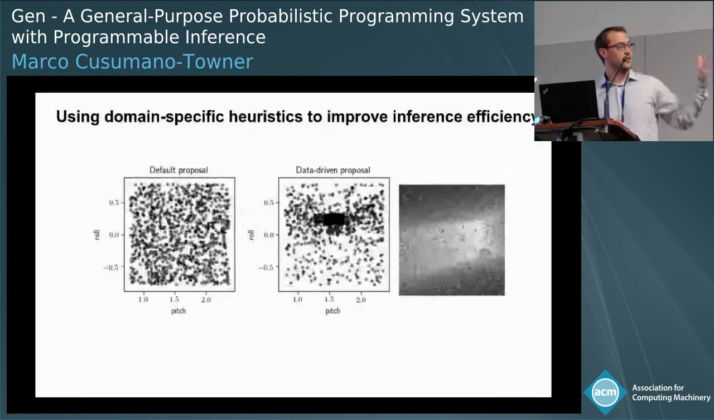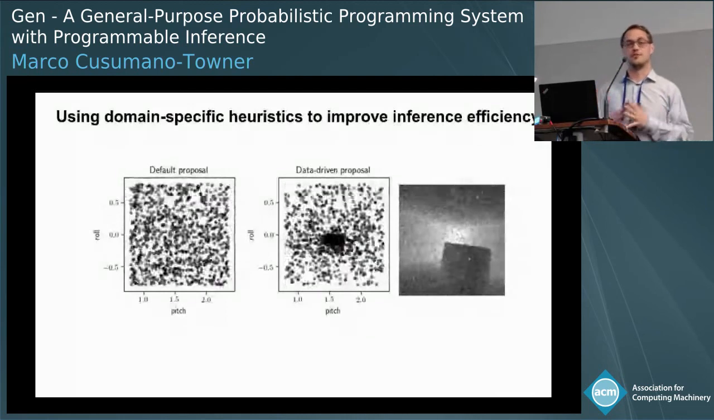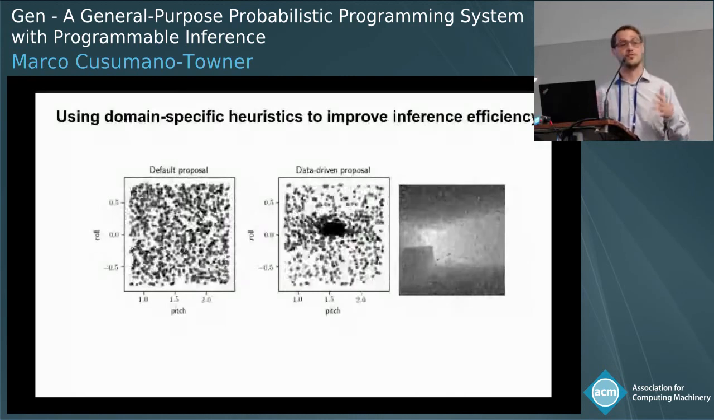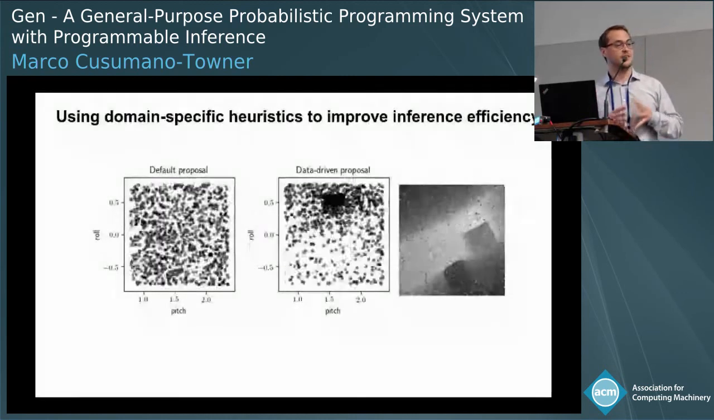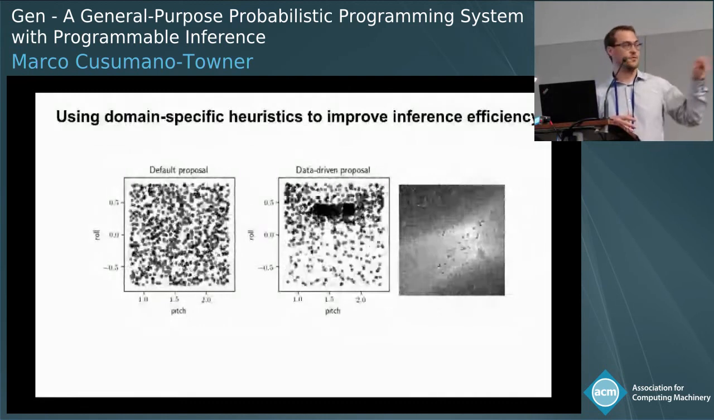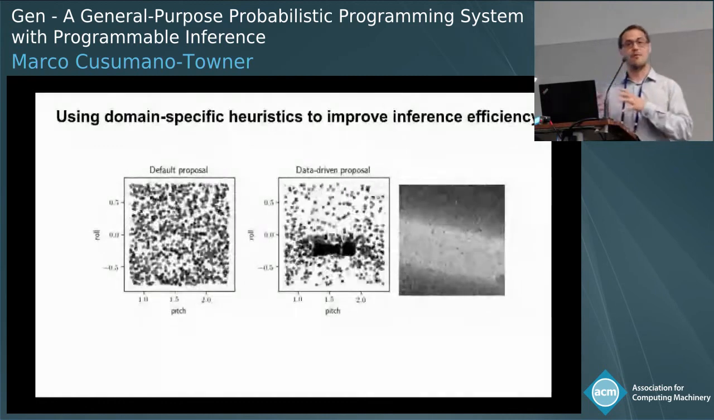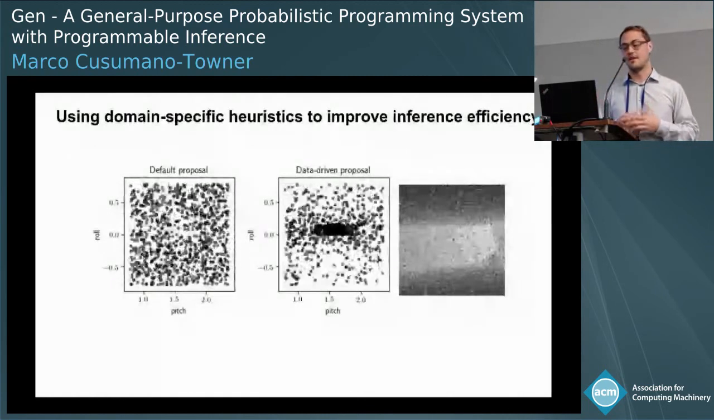On the left, I'm showing what you would get if you used a generic proposal distribution, which is what a lot of probabilistic programming systems restrict you to using. In the middle, I'm showing what a data-driven proposal distribution is giving you, and you can see that it's adapting to the image, and in particular, it's placing a little more probability mass near the correct answer.